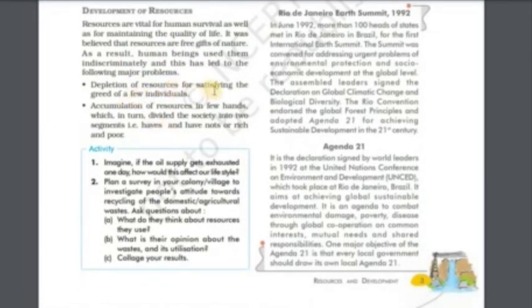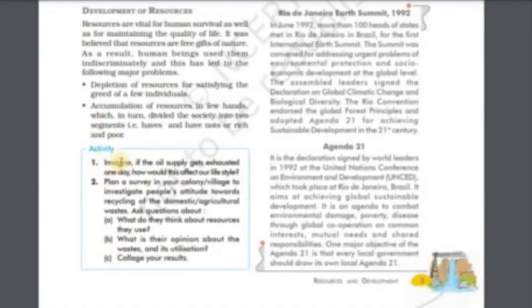Depletion of resources for satisfying the greed of few individuals, accumulation of resources in few hands, which in turn divided the society into two segments, that is, haves and have-nots, or rich and poor.